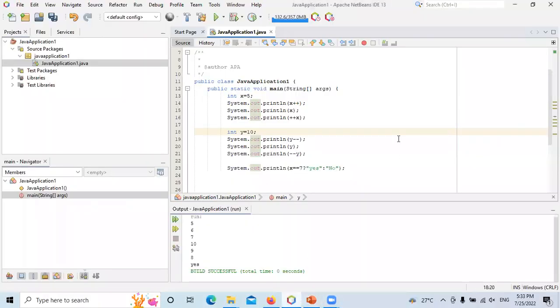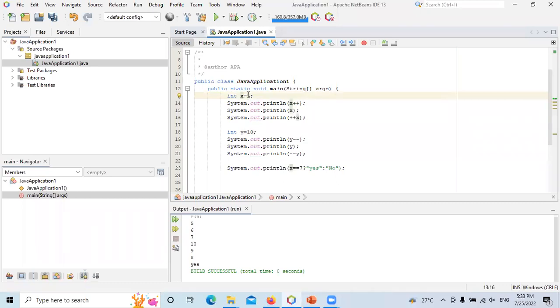So let's take an example of a few of these in a program. Here is a simple program. In this program, I have declared a variable x of type int having the value 5.